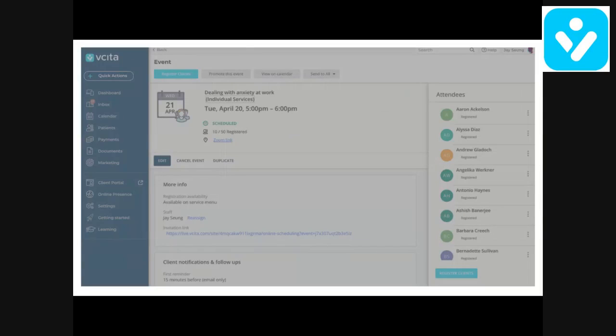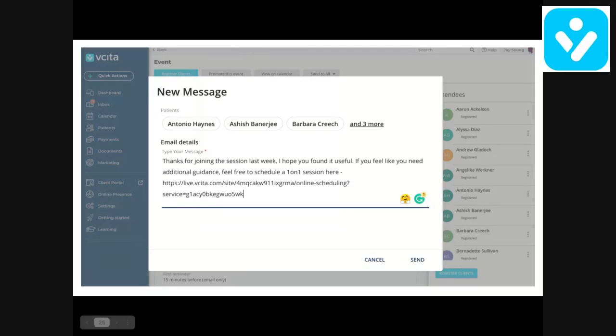And go back to our event dashboard, click on send to all, choose message, and have this screen pop up, new message. You see here the list of participants, and we can add other participants or take out people that we don't want to engage with after the event. This is where we type in our message, thanking them for coming to our event, and an invitation to join a one-on-one session. And we paste here the link that we grabbed from the screen before. And that's it. We click send.